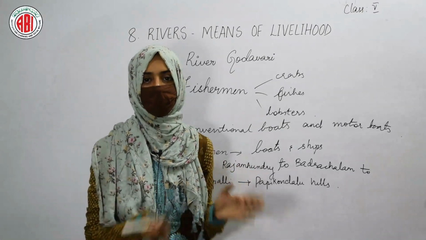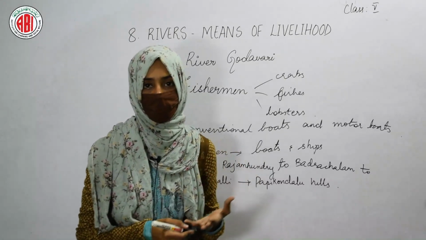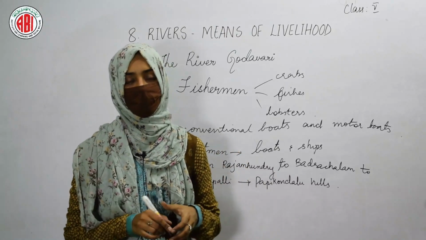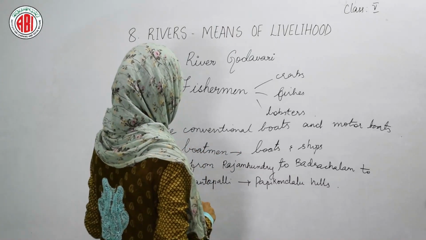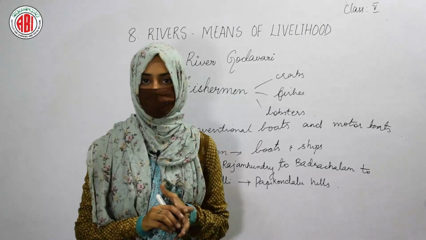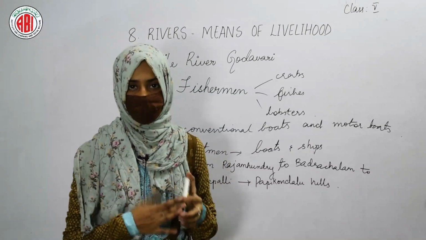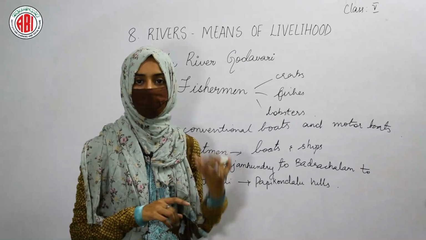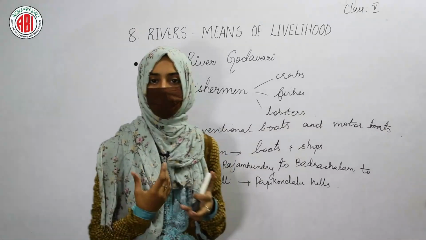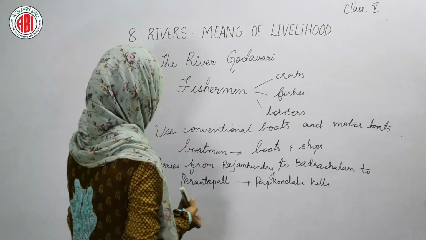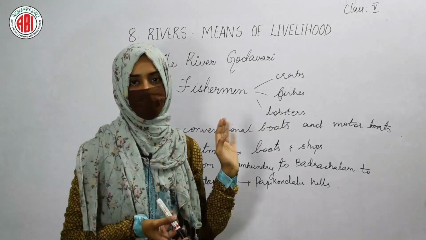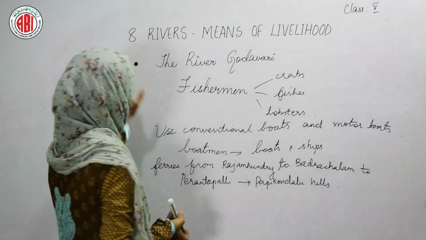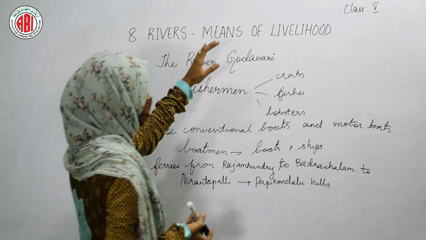Many people, they come to the rivers to see the beauty of nature, and they travel in the boats and ships that are provided by the boatmen. In this way, boatmen can also get a lot of benefit. They can also make money by using the boats and ships for the tourism. So this is about the fishermen and boatmen. That is about water transport. One can make money by making the rivers as a source of their livelihood.